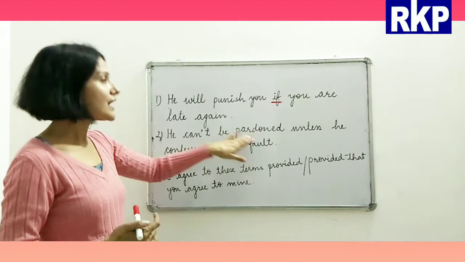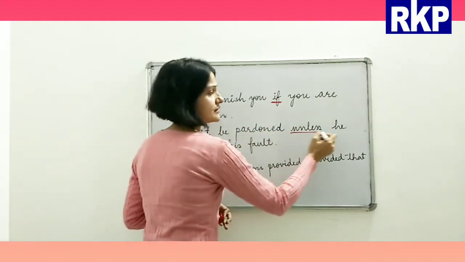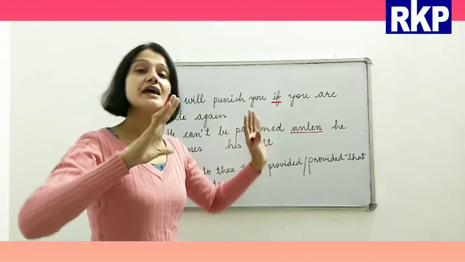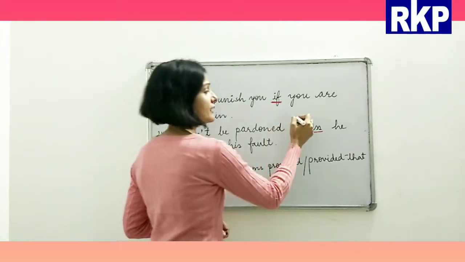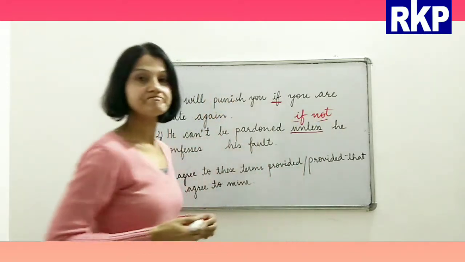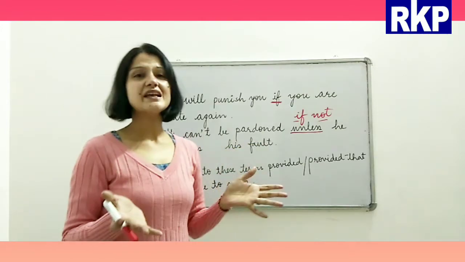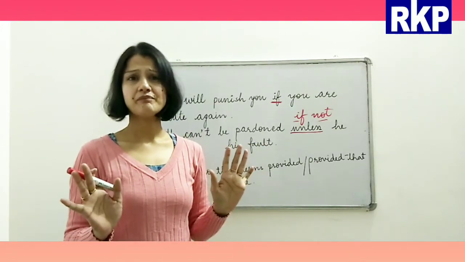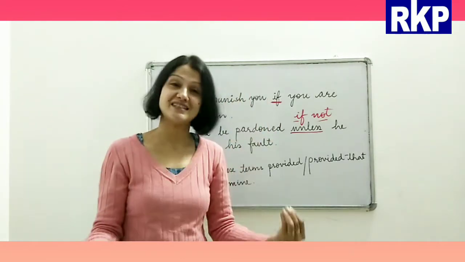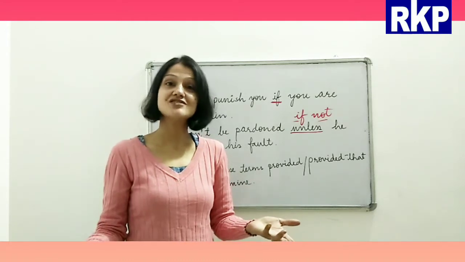So he can't be pardoned unless, beta, now unless is the conjunction, and unless means if not. Unless he confesses his fault. So basically it means I cannot forgive him if not, that means if he doesn't confess his fault, that yes, I have done this wrong.